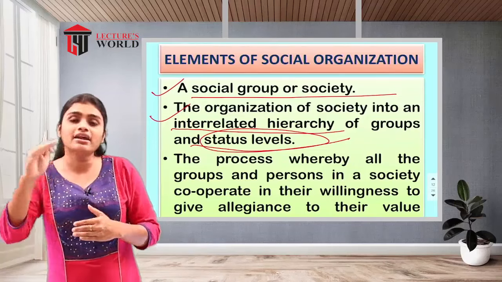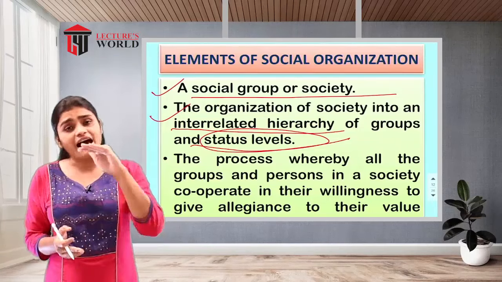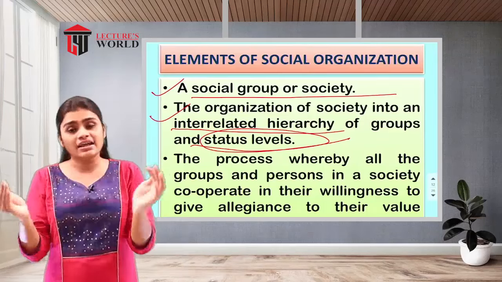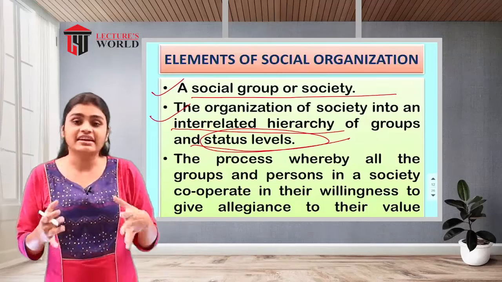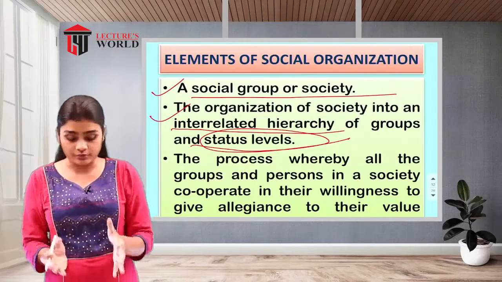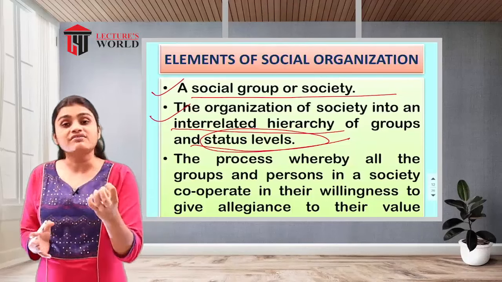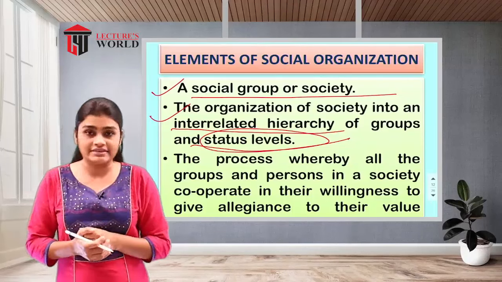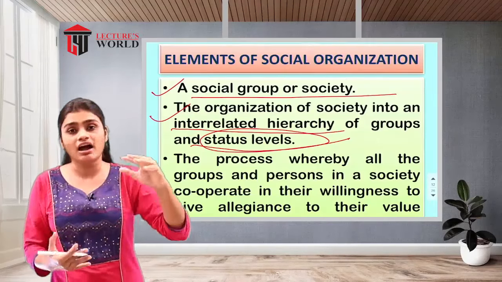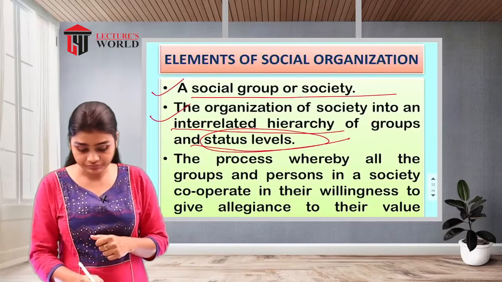For example, in a family we have a hierarchy of seniors, juniors and children. The hierarchy and the status level will be there for that particular group. So that is another specific component of social organization. The group members will have a hierarchy among them, or a status level.